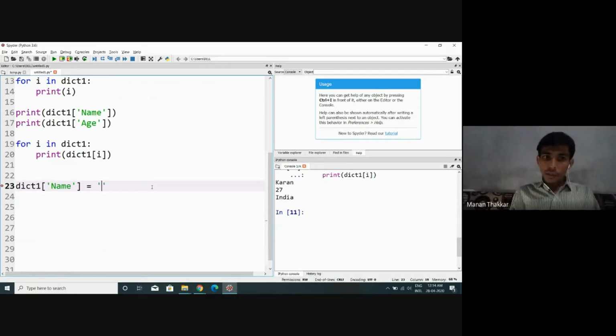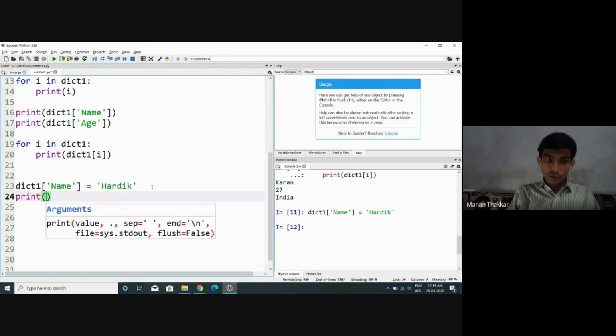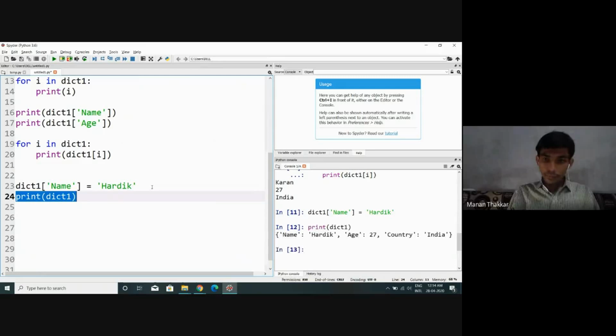Now if I want to change it, can I say dict1 of name equals Hardik? All right. Now if I try to display dict1, we observe that name becomes Hardik. Karan gets replaced, or updated, with Hardik. The rest of the parameters are as they were.